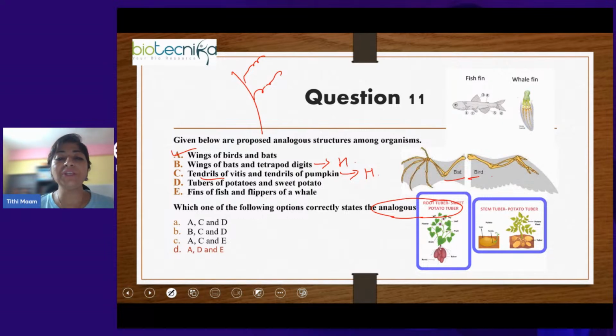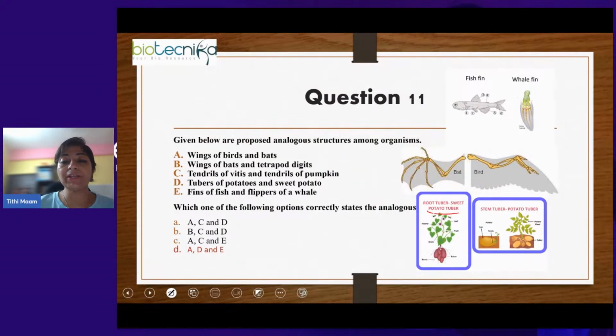So D is analogous. They have a similar function, that they both store food and nutrients for the plant. But in potato it is a modified stem, and in sweet potato it is a modified root, a different structure.